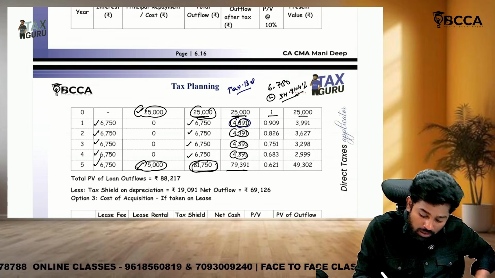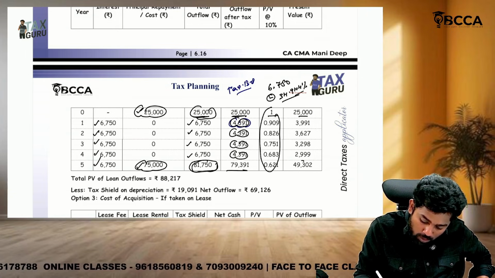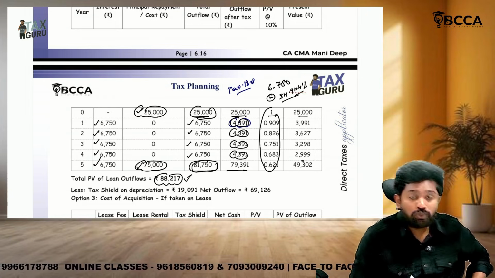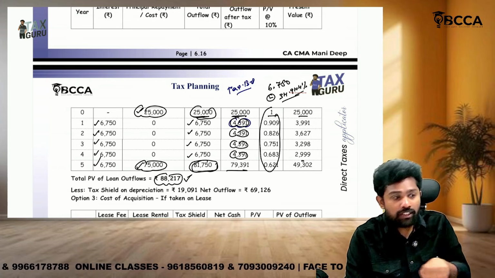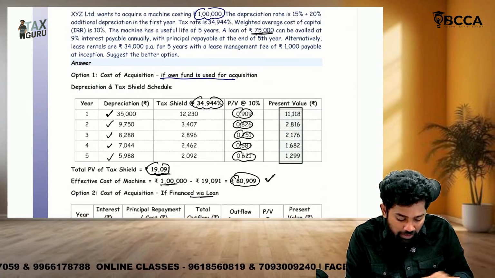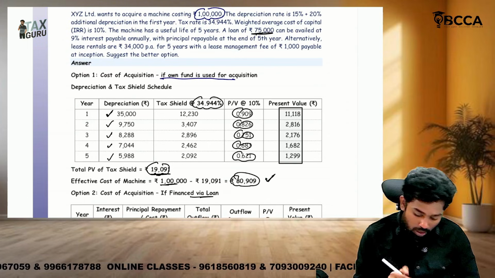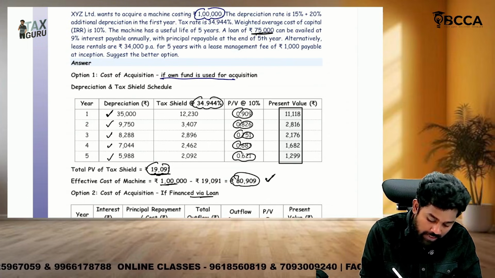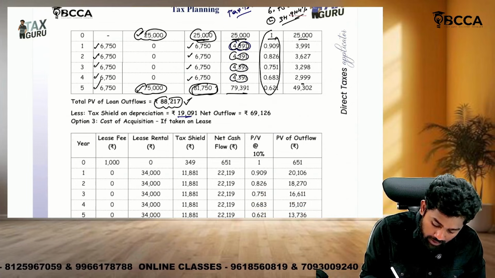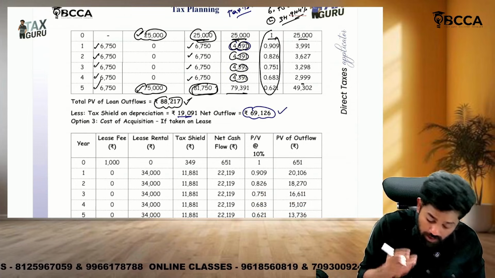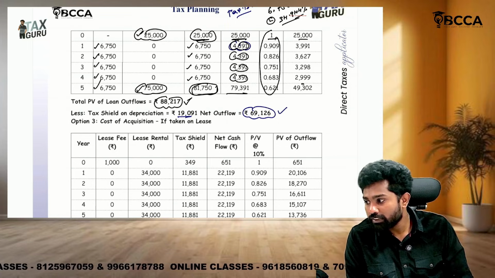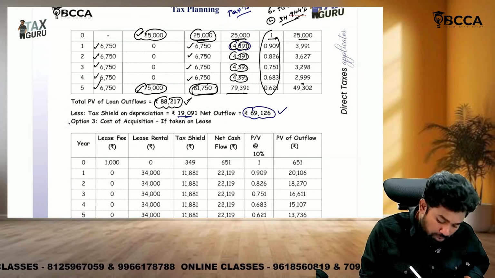Okay, if you discount them all, then the total will come to how much, sir? The present value of outflows is 88,270. But here in this particular table, we didn't consider depreciation. Why? The depreciation point remains the same, just like option 1. How much is the depreciation related tax saving? 19,091. If you subtract that here, the net cash outflow in this option is only 69,126 of present value. Okay.